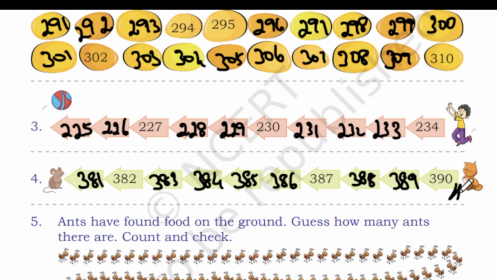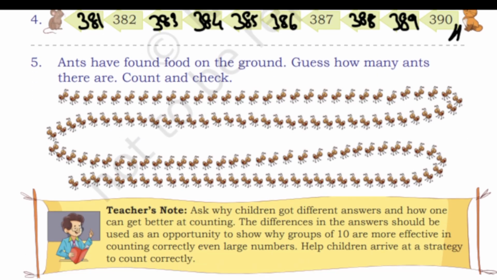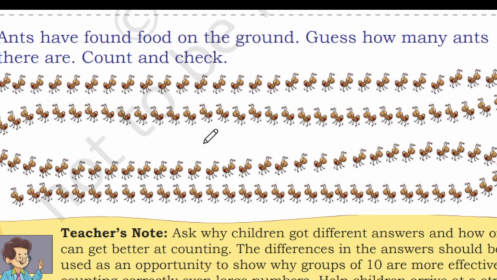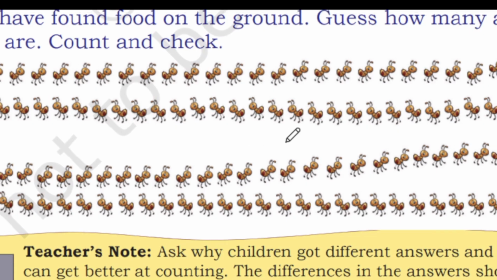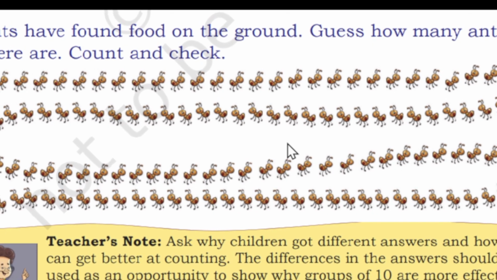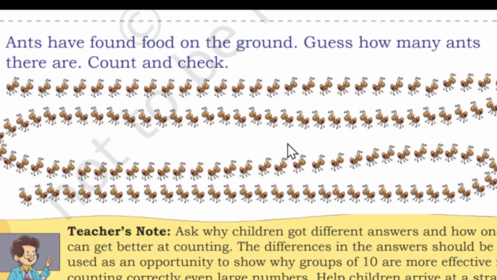Easy one. Okay. So next, ants have found food on the ground. Guess how many ants there are. Count and check. So now what we are going to do is count the number of ants. Because you know, ants always follow in a line, right? If they find any food, they will scent it and follow the food. Okay, now let's zoom this out and start counting the number of ants over there.